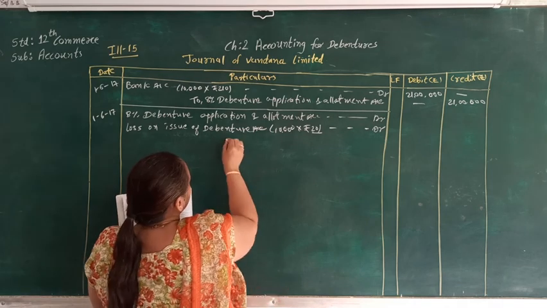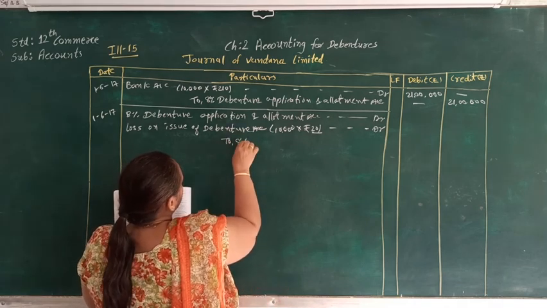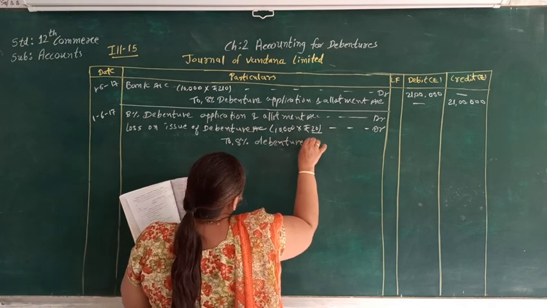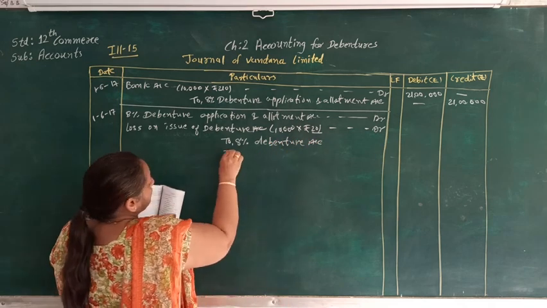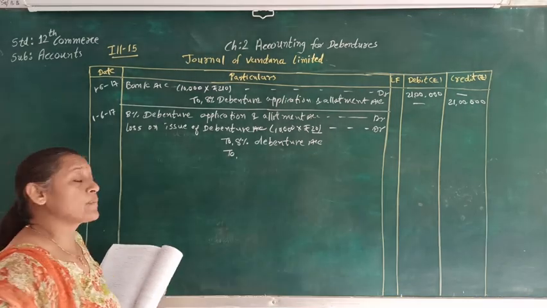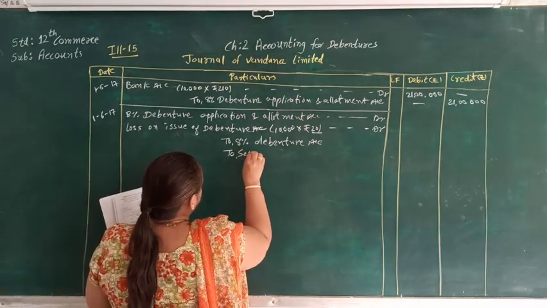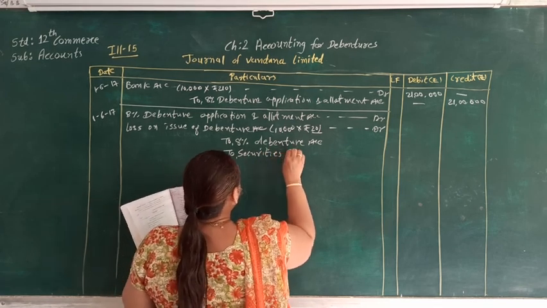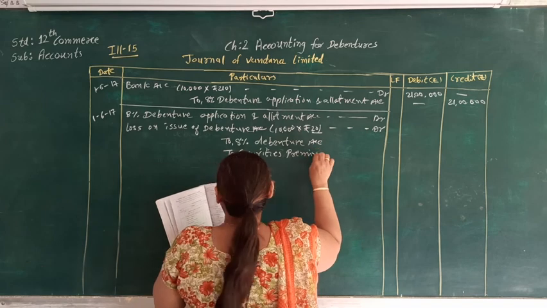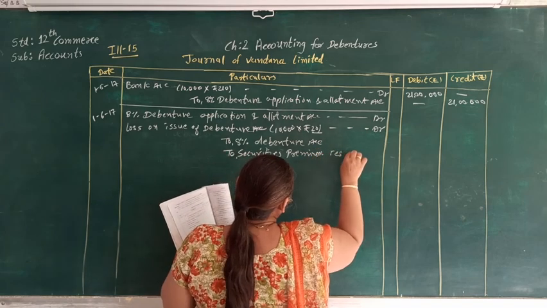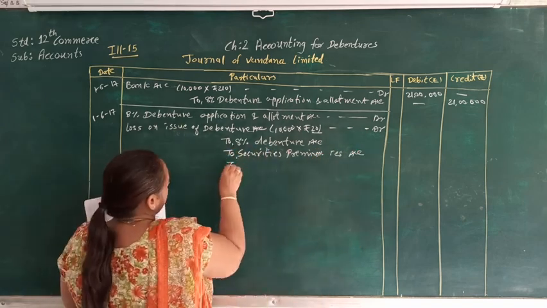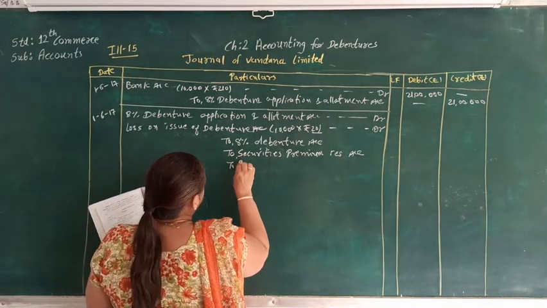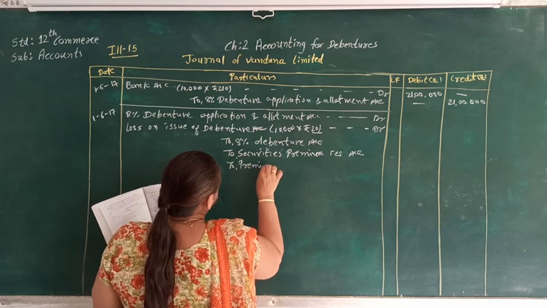Again the debenture application money will be transferred to the debenture account, and here we have received the security premium of ₹10 that we are going to credit here. So security premium reserve account, and the same we are going to take to the provision for the loss, that will be premium on redemption of debenture account.